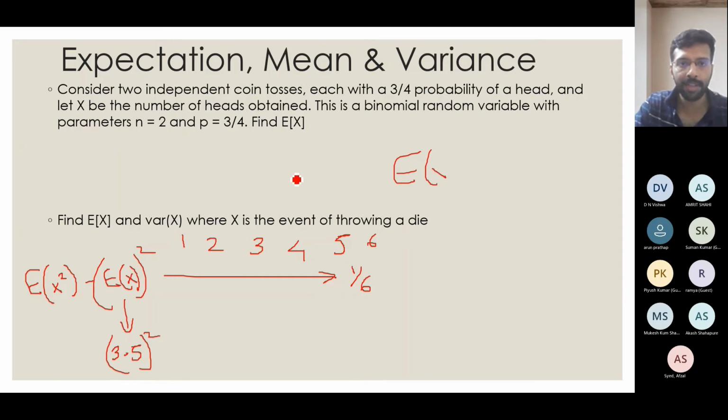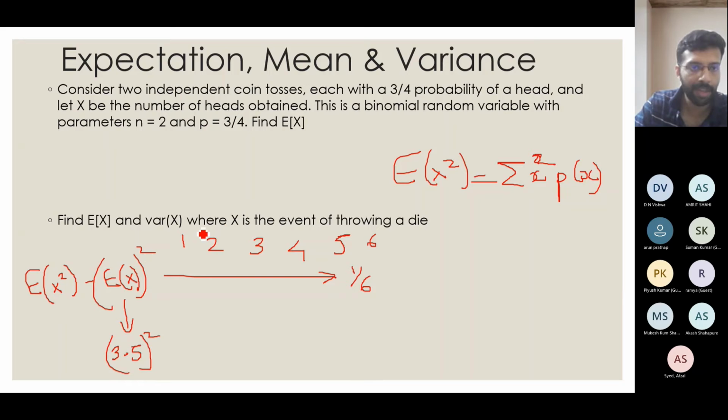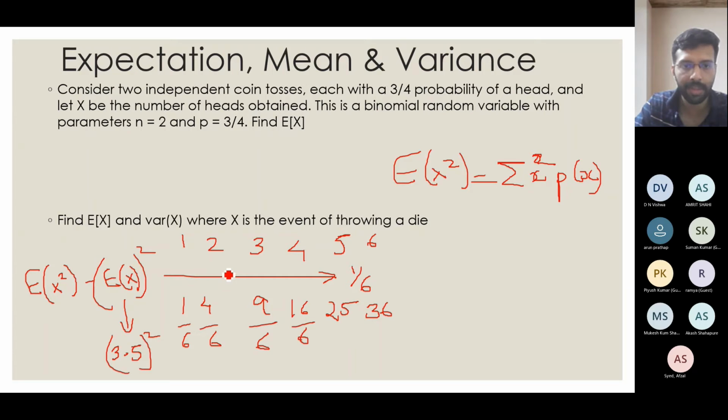E of x square in this case is actually sigma x square into P of x. So I have to basically take the square of all these: 1, 4, 9, 16, 25, 36. Then I have to multiply all these by 1 by 6. So 1 by 6, 4 by 6, 9 by 6, 16 by 6, 25 by 6, 36 by 6. Then I have to add up all these.